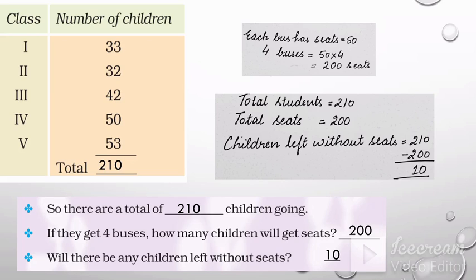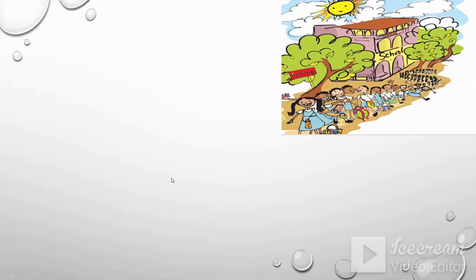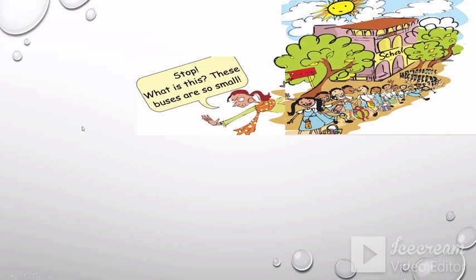Now, all things have been decided about the buses and the children. Children are so excited. Everyone is ready for the trip. They are standing in a queue and waiting for the bus. As the bus arrived, their teacher, Miss Meenakshi, got very angry because the driver has brought mini buses. The teacher was so upset because they had hired big buses.